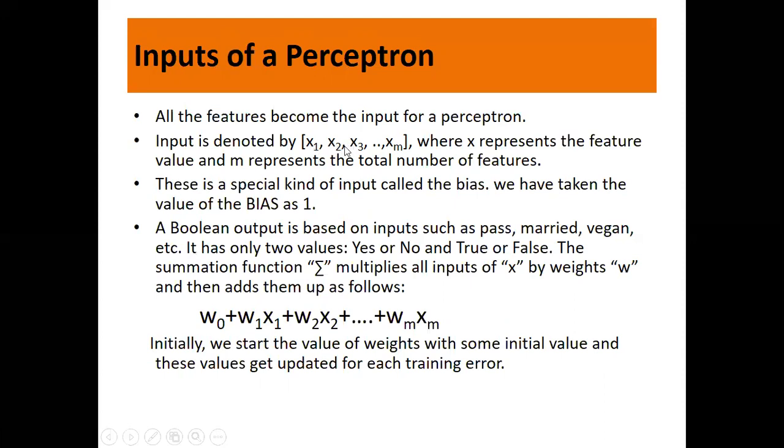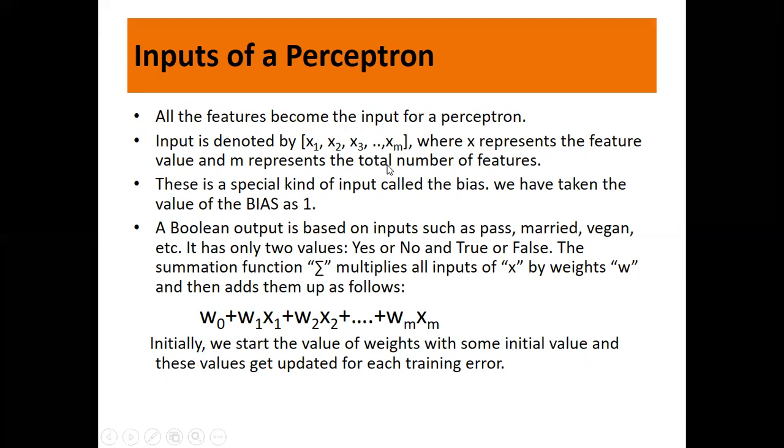These will be the inputs, where x represents the feature value and m represents the total number of features. If it is MSc, then it will be x1 to x4. For MCA, it will be from x1 to x5.